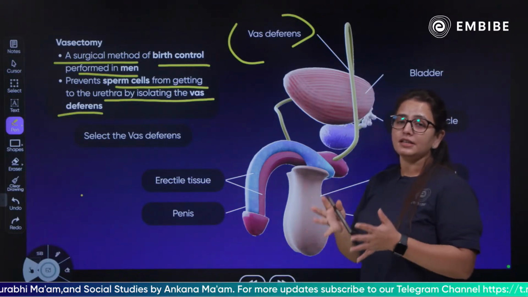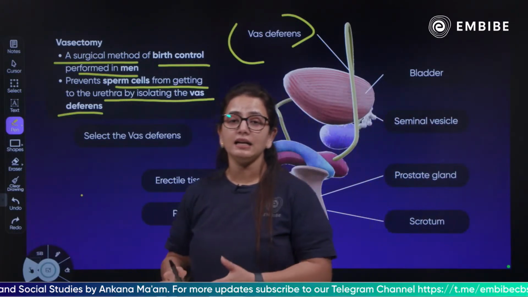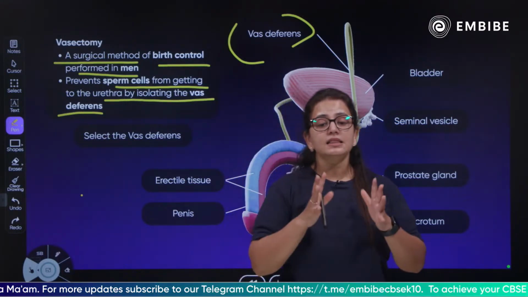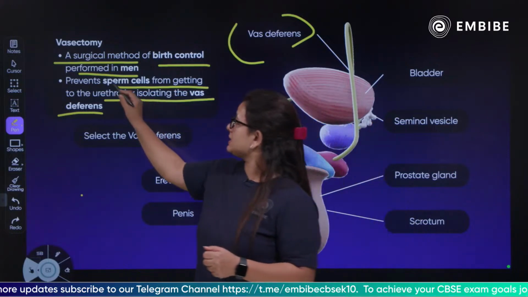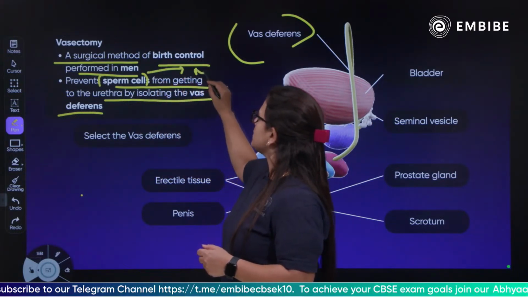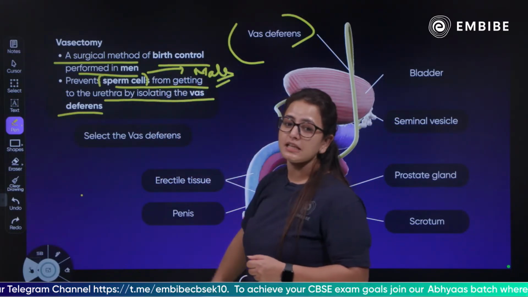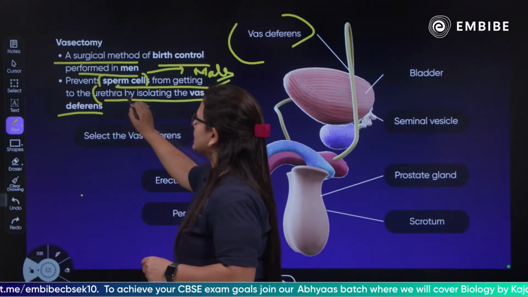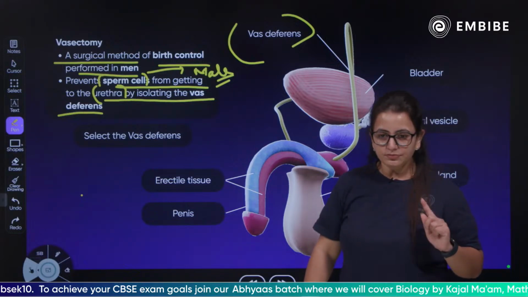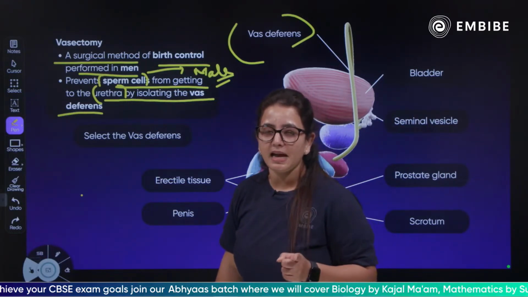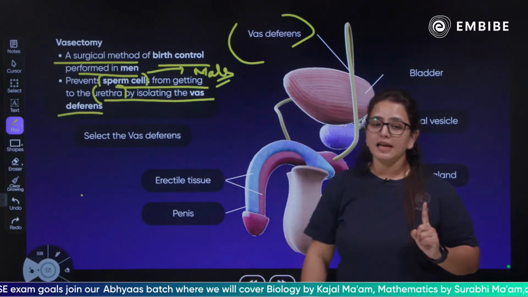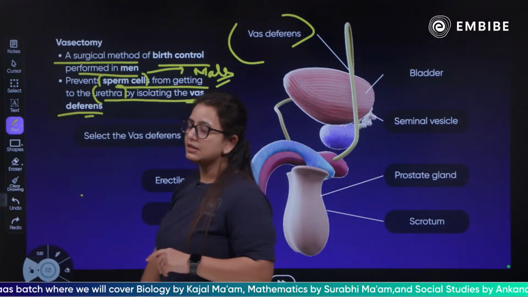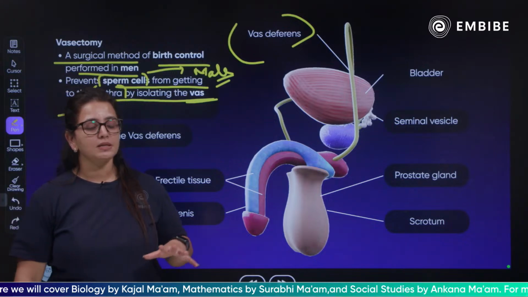So this procedure prevents the sperm cells, the male gametes, which are absolutely necessary for fertilization, from getting to the urethra. The urethra, as you know, is a common passage for both seminal fluid and urine. So this is how vasectomy is performed.